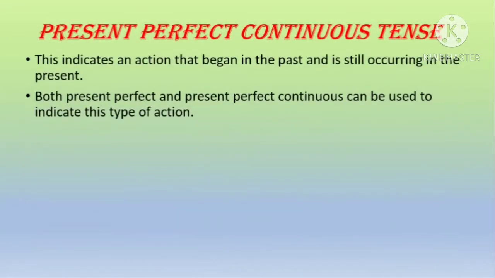Now let's see how to structure a sentence in present perfect continuous tense. This indicates an action that began in the past and is still occurring in the present. Both present perfect and present perfect continuous can be used to indicate this type of action.